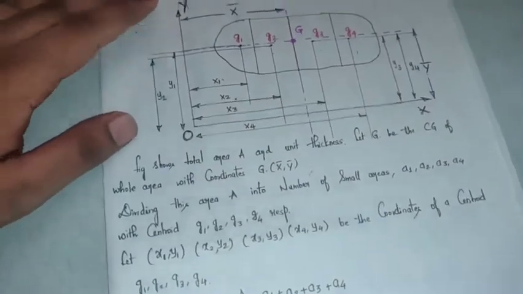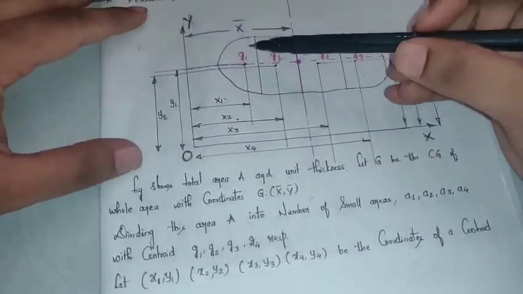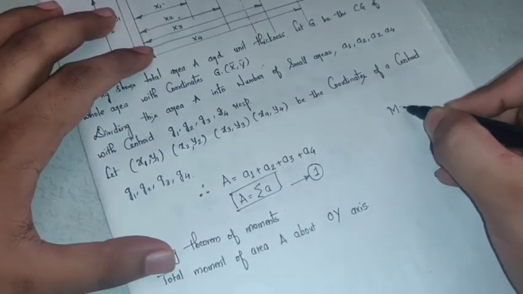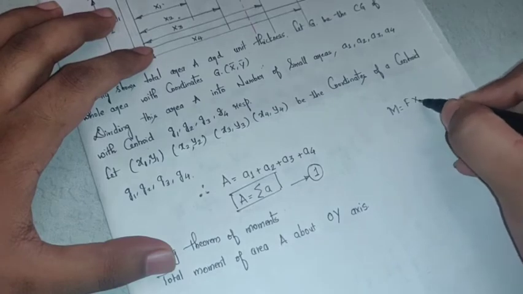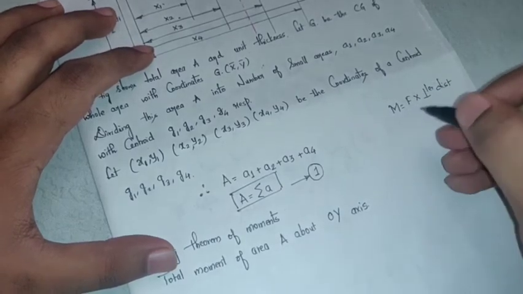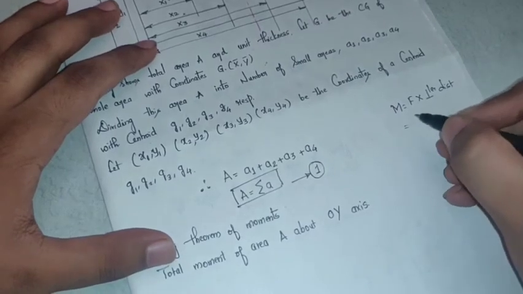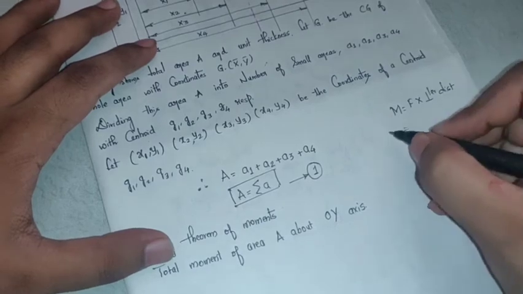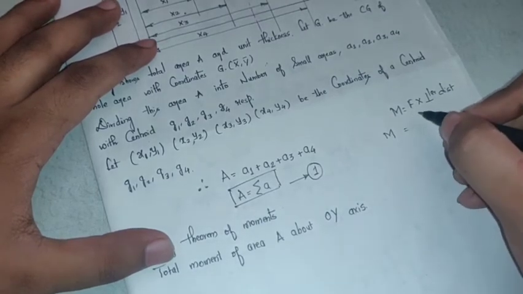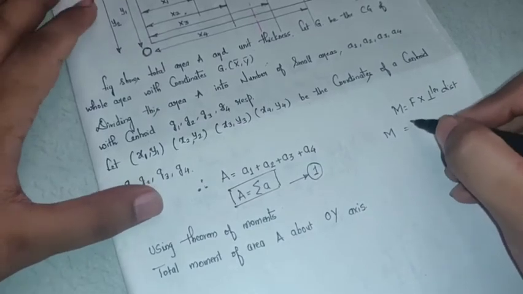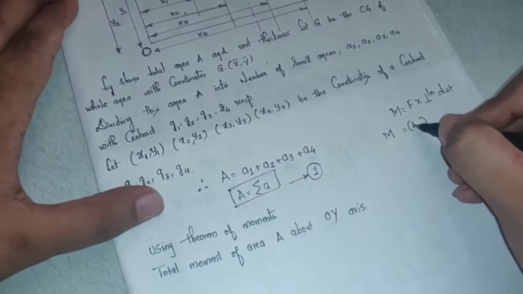Now I have explained how to take the moment. Moment is defined as force into perpendicular distance. I explained this in one of my previous videos while explaining super elevation; you can have a look. Since we are dealing with areas, here force is taken as area, into their perpendicular distance.